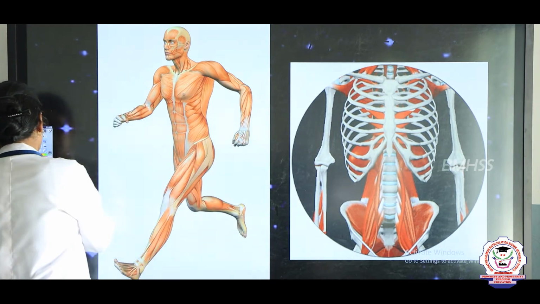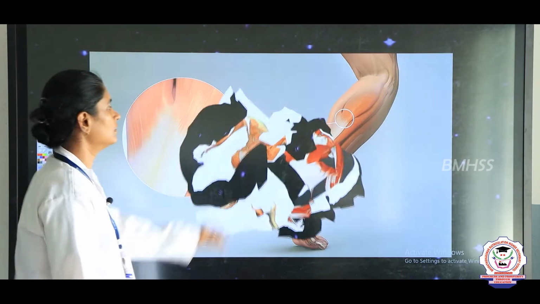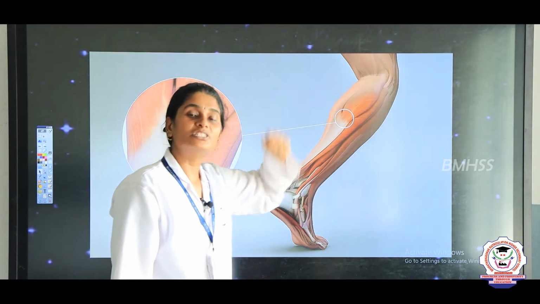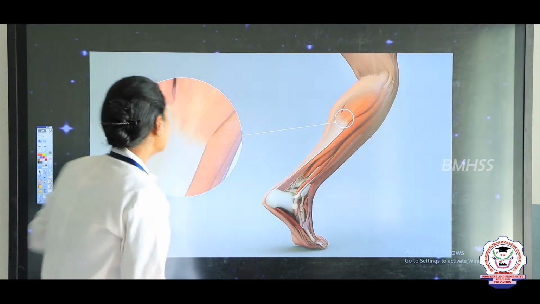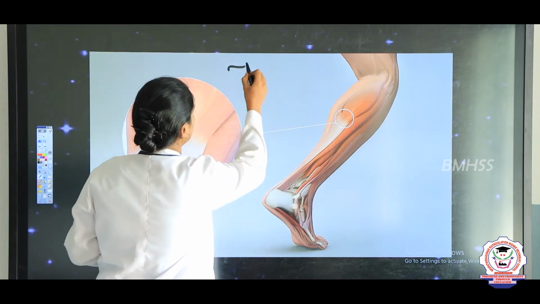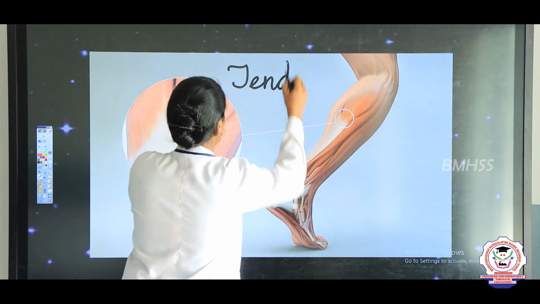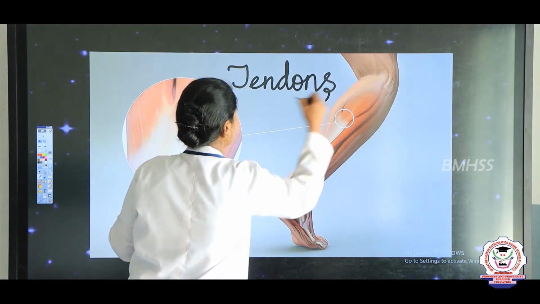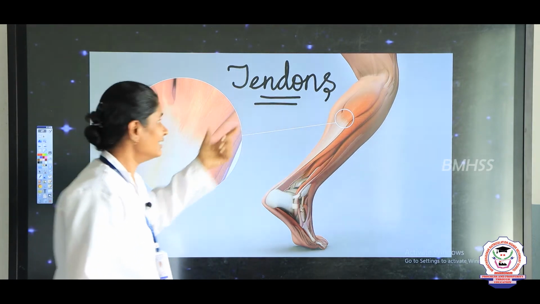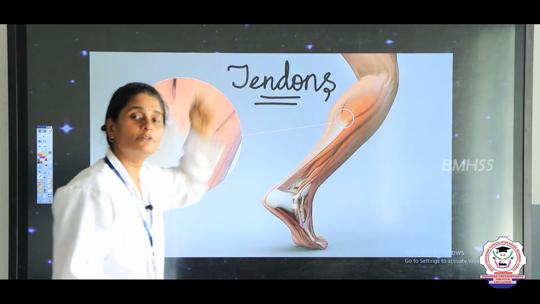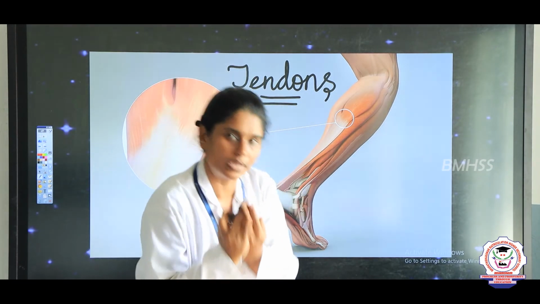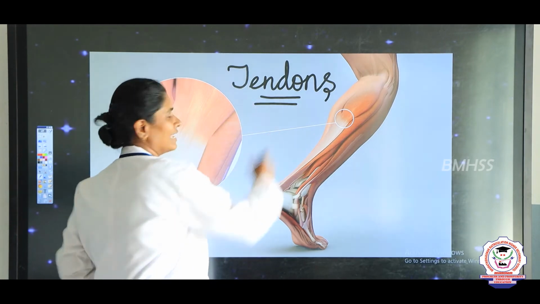So, now let us see, the bones are connected with the muscles by strands of tissues known as tendons. So, this is known as tendons, T-E-N-D-O-N-S. Muscles are attached to the bones by the tendons. Tendons are the strands of tissues that attach the bones and the muscles together, right. Yes. So, these are known as tendons.